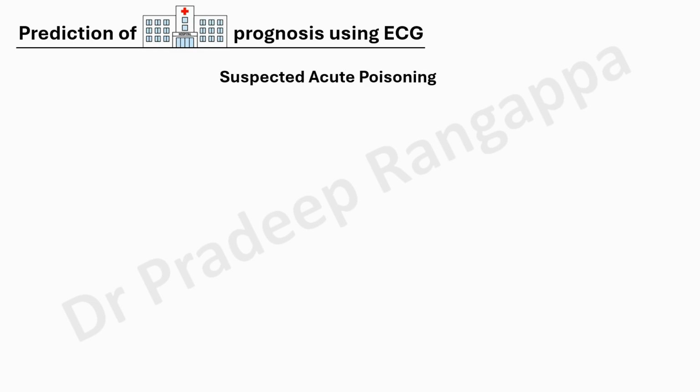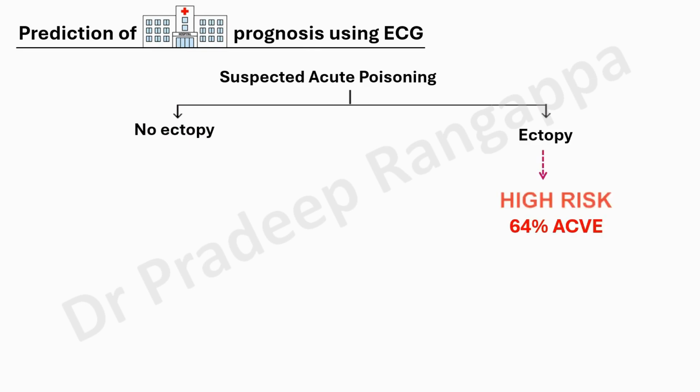If you are suspecting some drug toxicity, two things you have to look at: whether the ECG has ectopy or the ECG is not having any ectopy. Just look if it's a normal ECG or if there is ectopy. If there is ectopy, it means it's already manifesting with arrhythmias, and the patient is at a very high risk of having arrhythmias. There is 64% risk of acute cardiovascular event. It means they can have arrhythmia. So if you have a patient with toxicity who is already showing PVCs, who is already showing prolonged QTCs, some ectopy, it means there is going to be an arrhythmia. You have to treat them immediately.